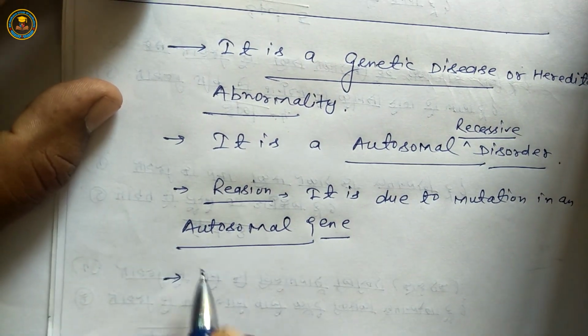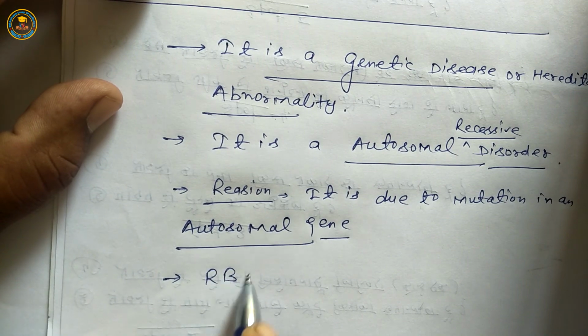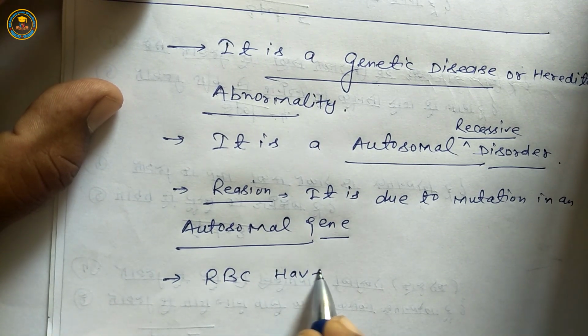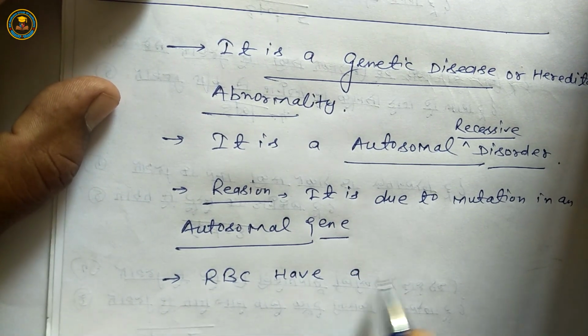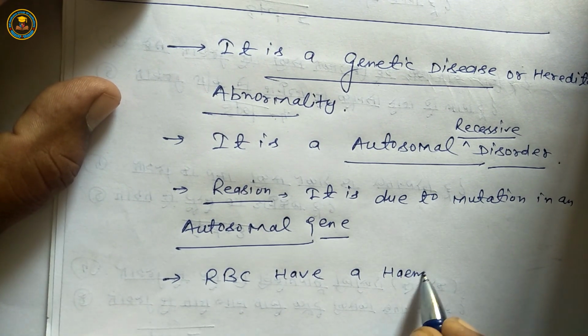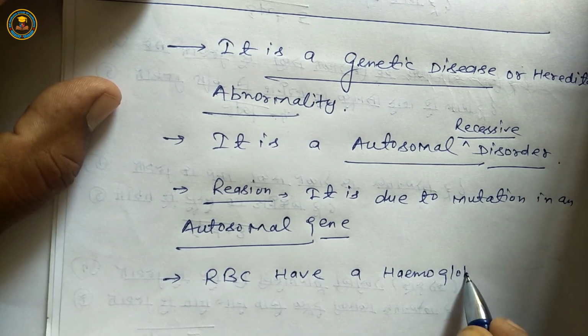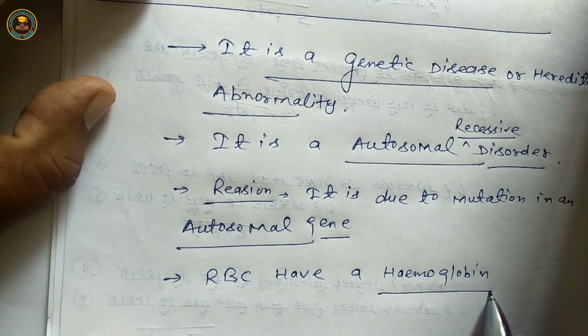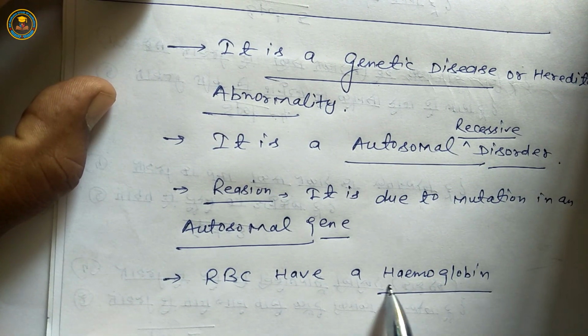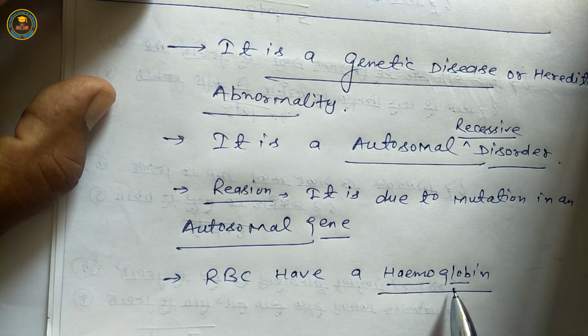Next, RBC, it means red blood corpuscles, have hemoglobin. Students, remember, hemoglobin contains ferrous. This is protein. It means hemoglobin is a conjugated protein, with a non-protein part and a protein part.